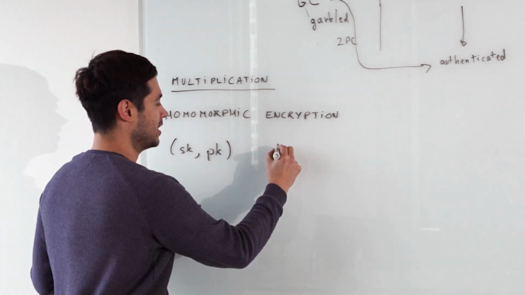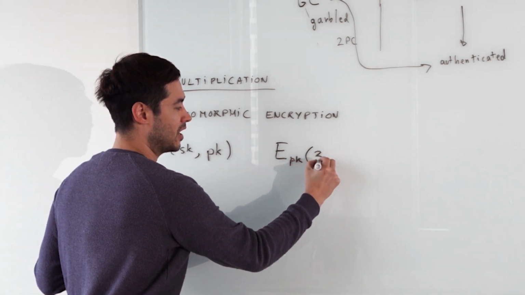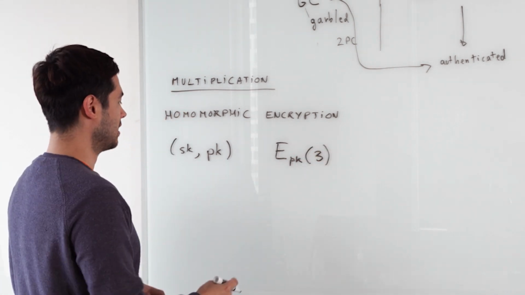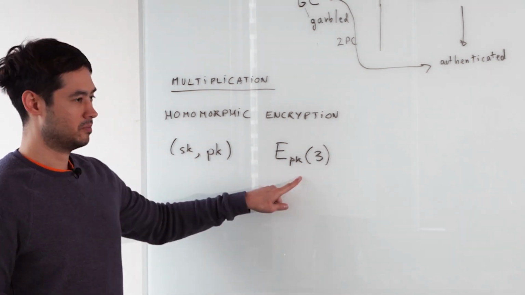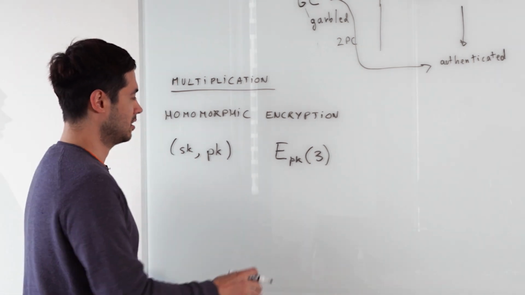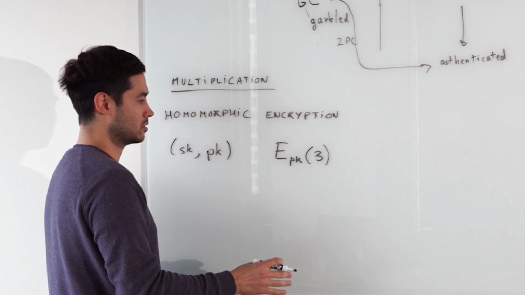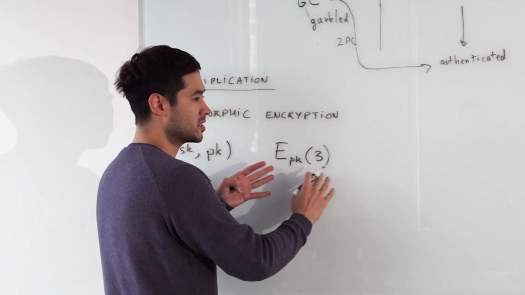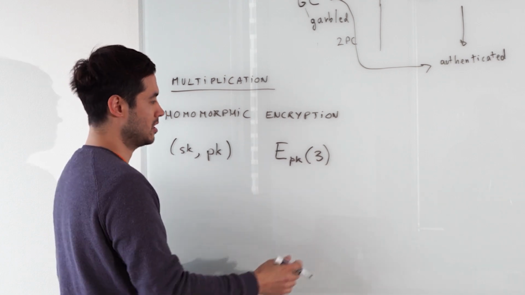And people can encrypt different values with that scheme using the public key. So let's say you encrypt to me, and I can use my secret key to decrypt that. So far it's basic public key encryption. But you can also do more operations with the ciphertext, which will preserve the operations inside the ciphertext, in the plaintext.